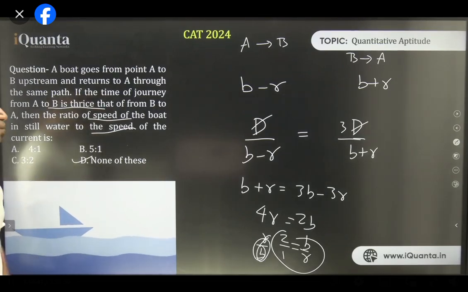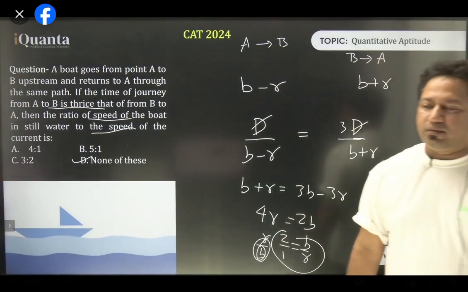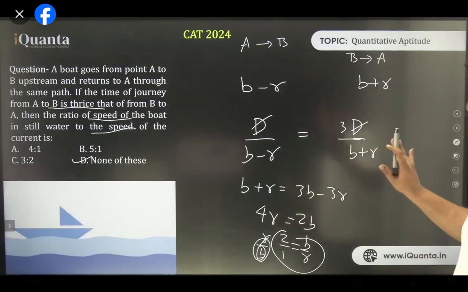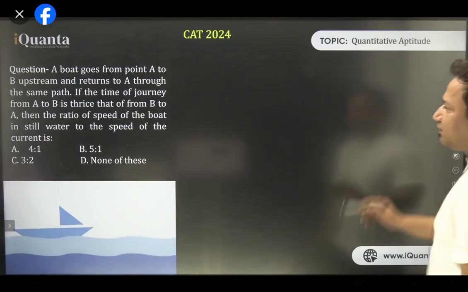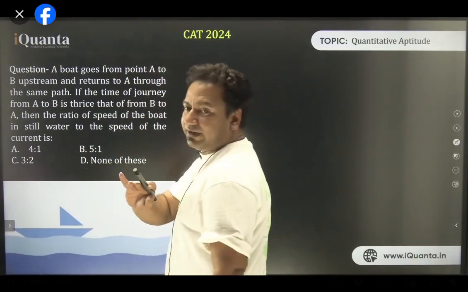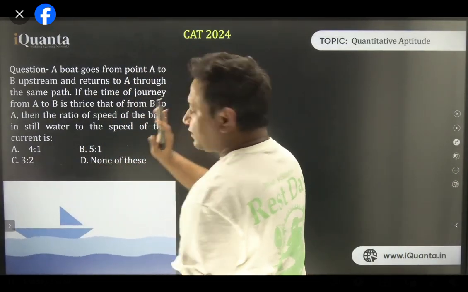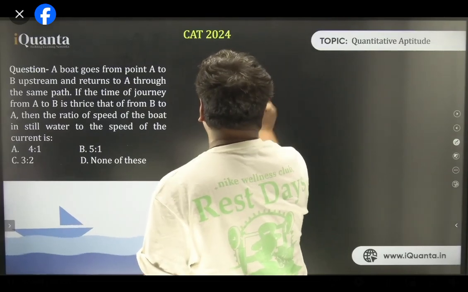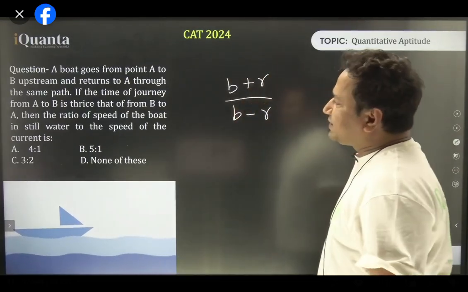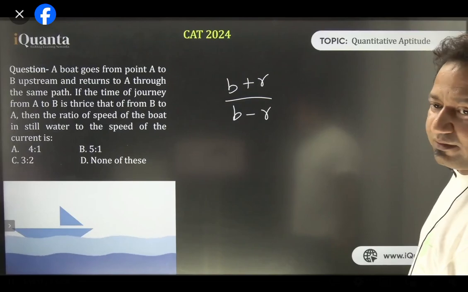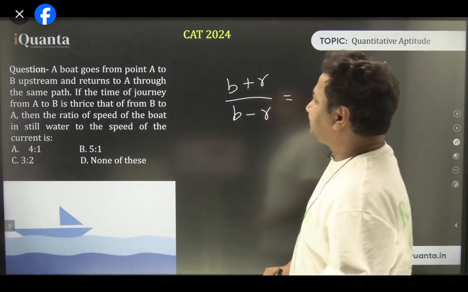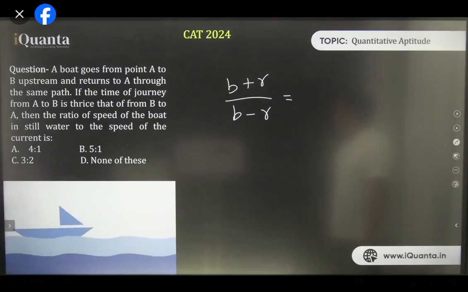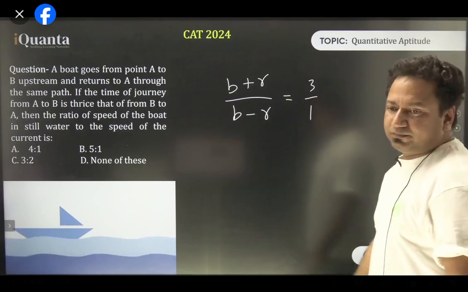Clear? Okay. Can we do this question without forming any equation? This question is important because we can understand it without using the equation. Erasing all of it. See, what is going to happen? Let's try another way. B plus R is the downstream, B minus R is the upstream. So this is the ratio of speeds. Ratio of time will be the reverse of the ratio of speeds. This will be equal to how much? 3/1.